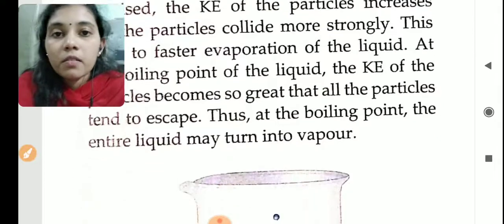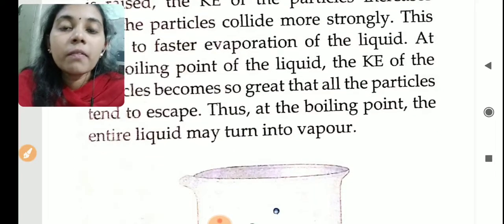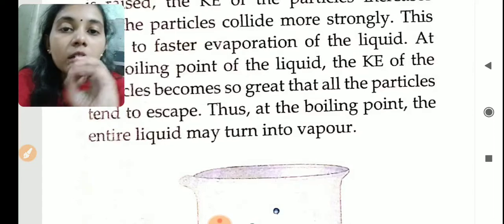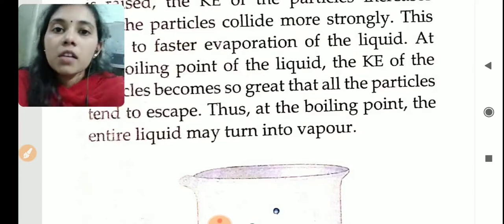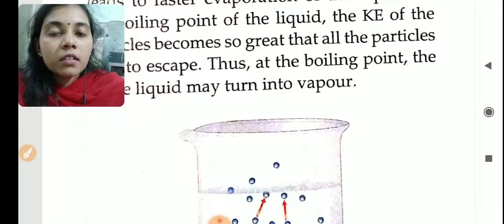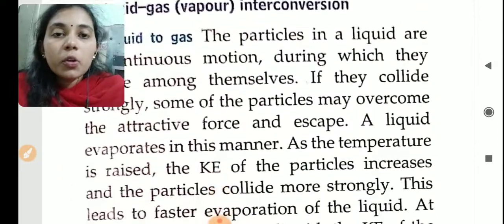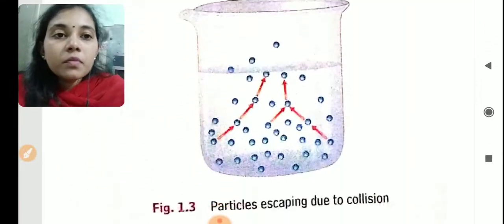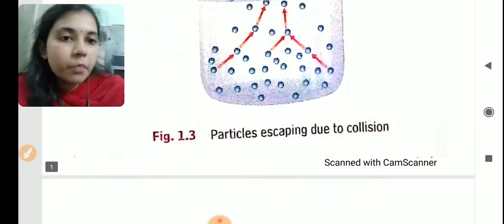So at last, when it reaches the boiling point, what will happen? The complete liquid will change to vapor. Understand the interconversion of liquid to gas. Okay, so this is the diagram that I have explained before.